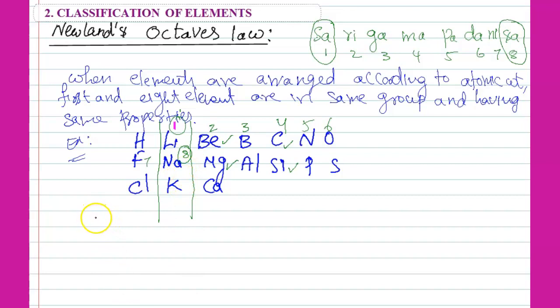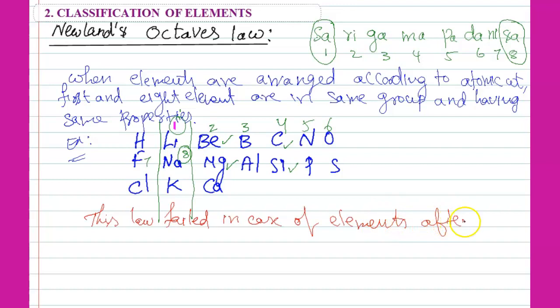So this law failed. After atomic number 20, this theory has failures.